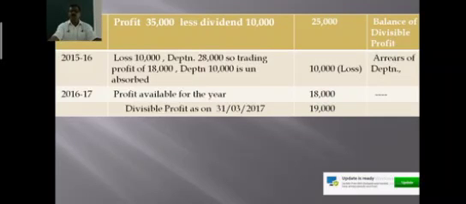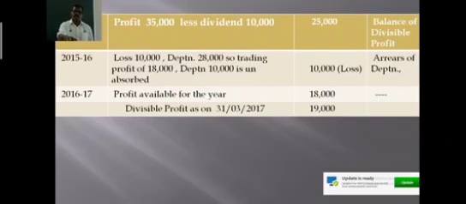Out of the total profit, you can deduct the total amount of arrears of depreciation. Whatever amount of arrears of depreciation is there, you can deduct that. The balance of divisible profit at the end of the year, 31st March 2017, is rupees 19,000.